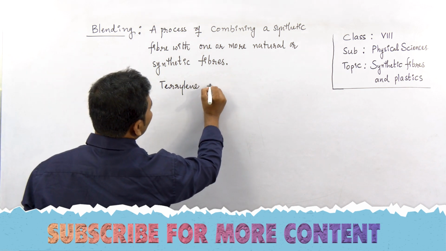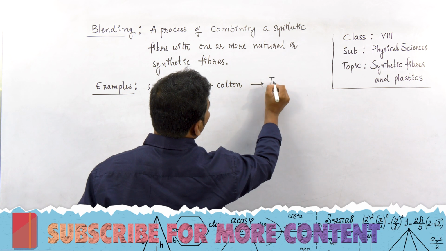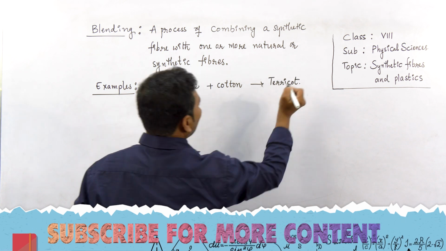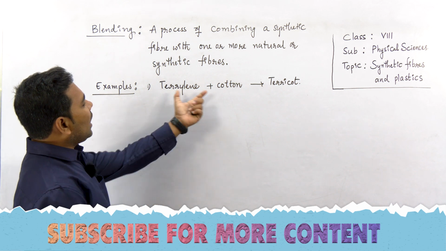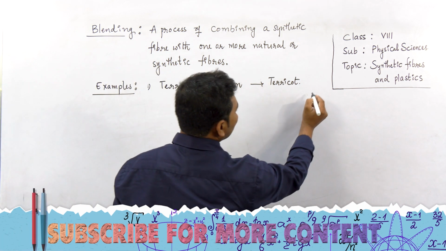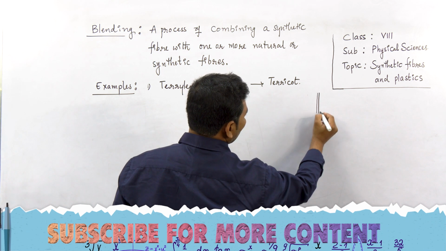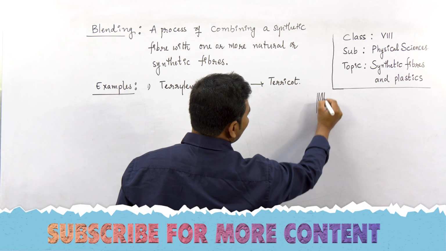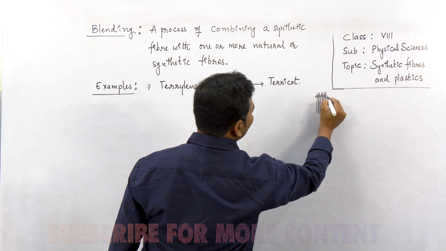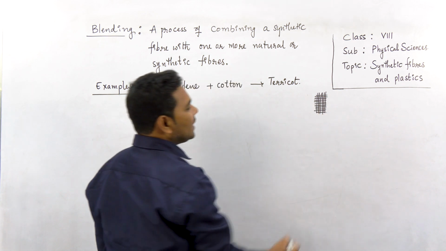This terylene is often mixed with cotton to get a fabric, namely terracotton. And what happens during the blending process? For example, terylene, cotton, terylene, cotton: these fibers are woven in alternating patterns.